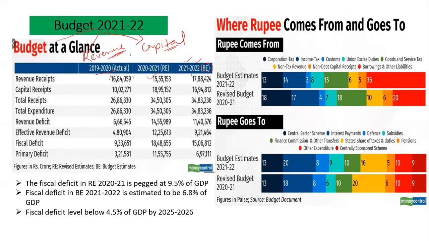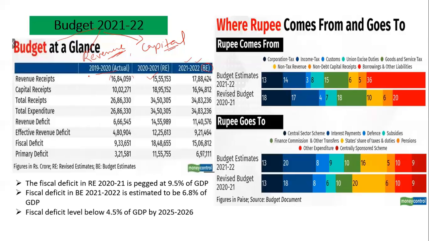This means that the government wants to spend this much amount of money, or the government would receive this money for the coming year 21-22. So in the budget document you get the figures for 3 years.